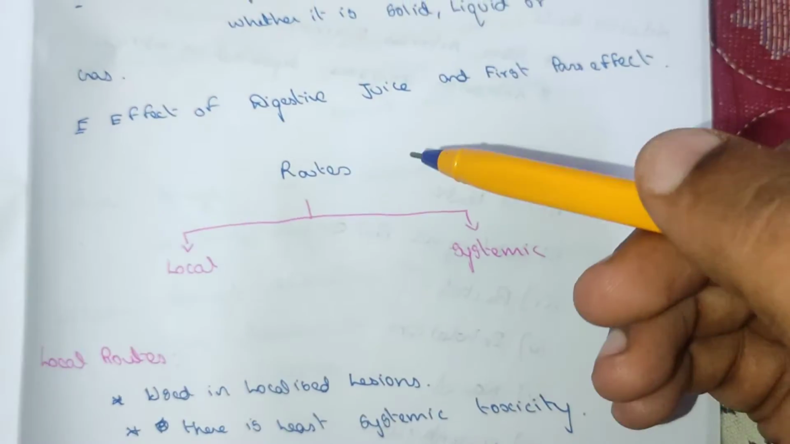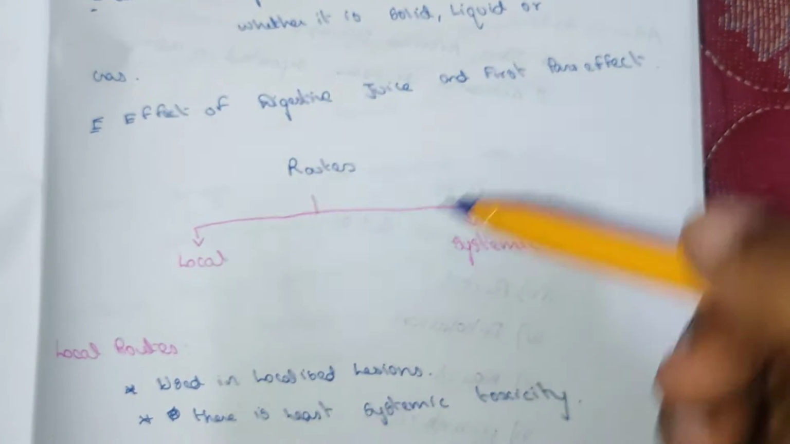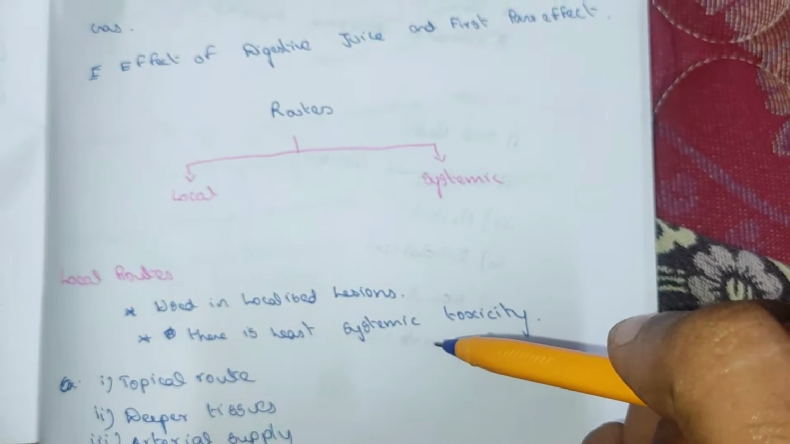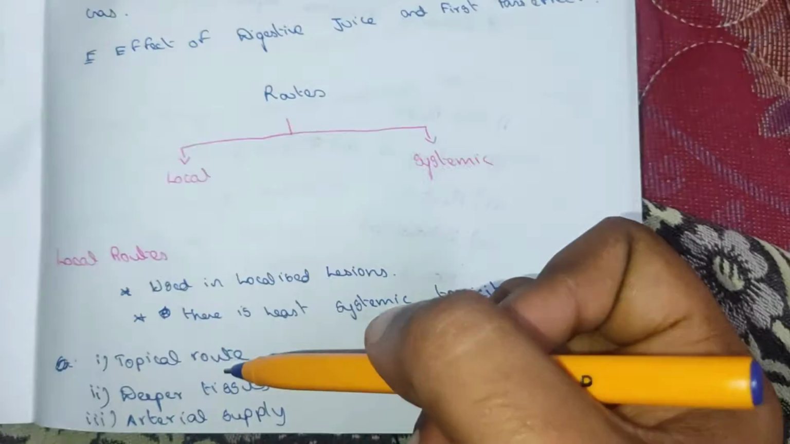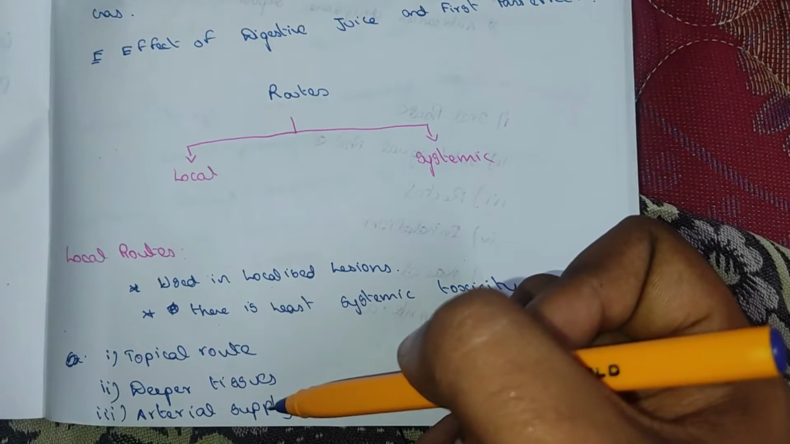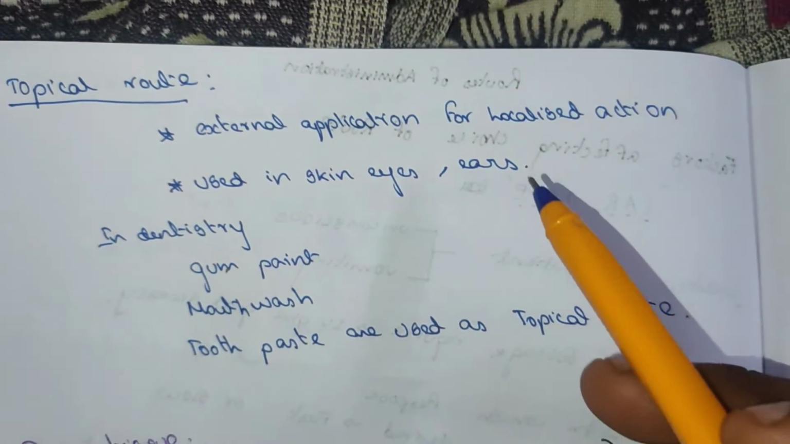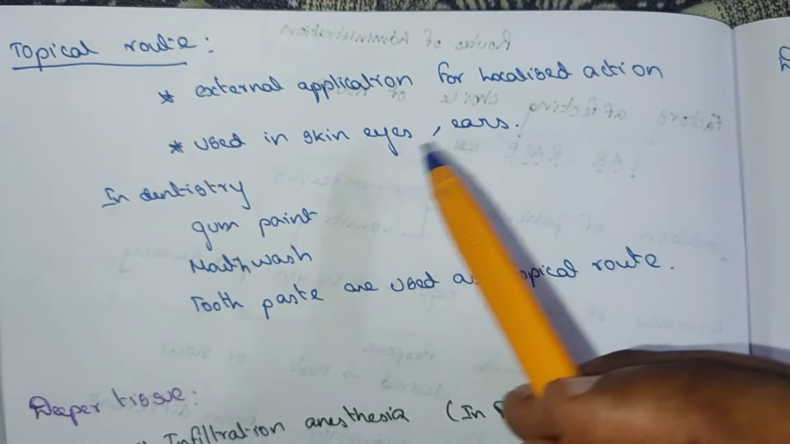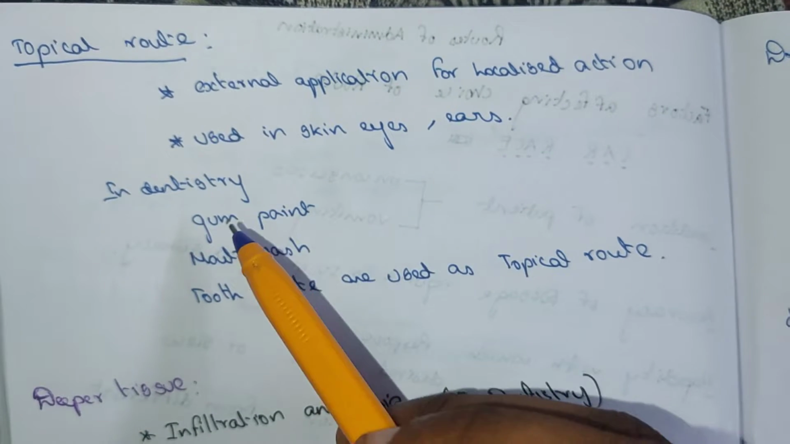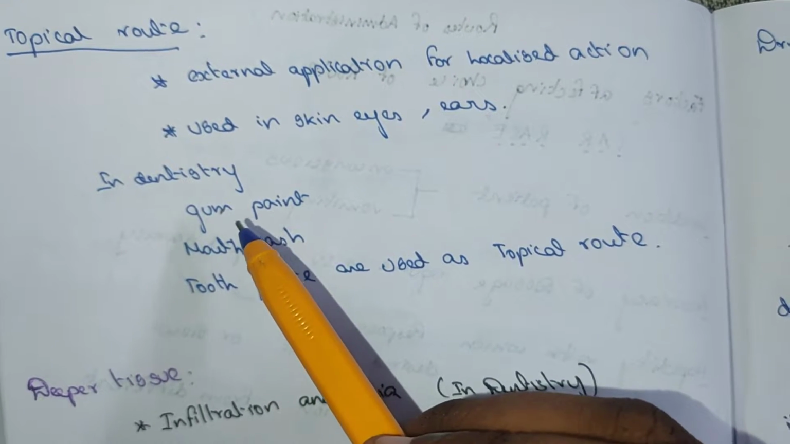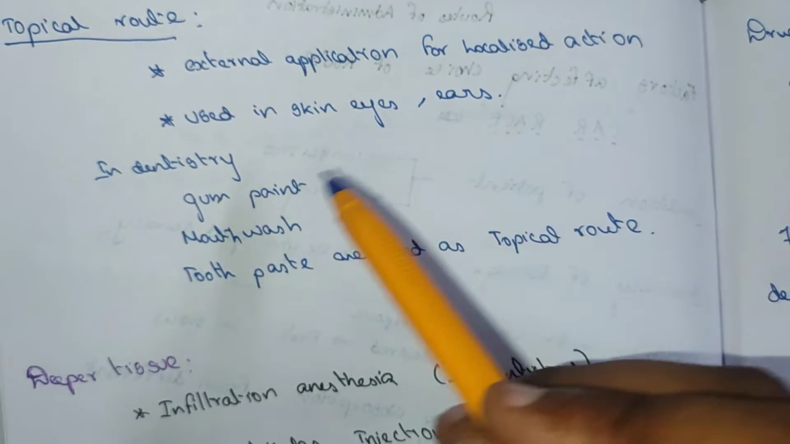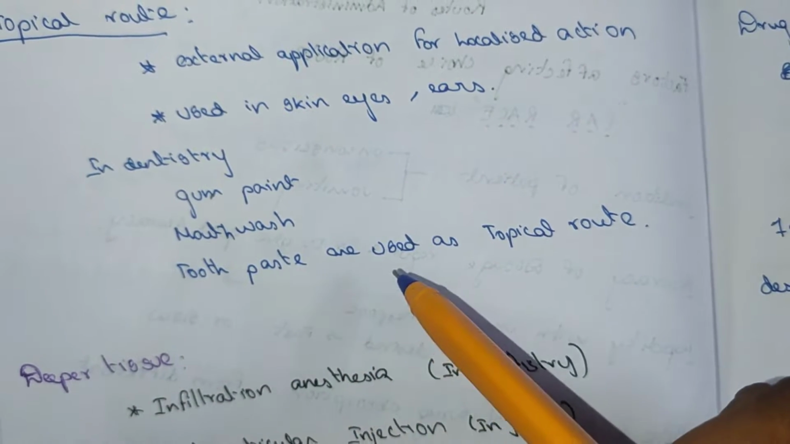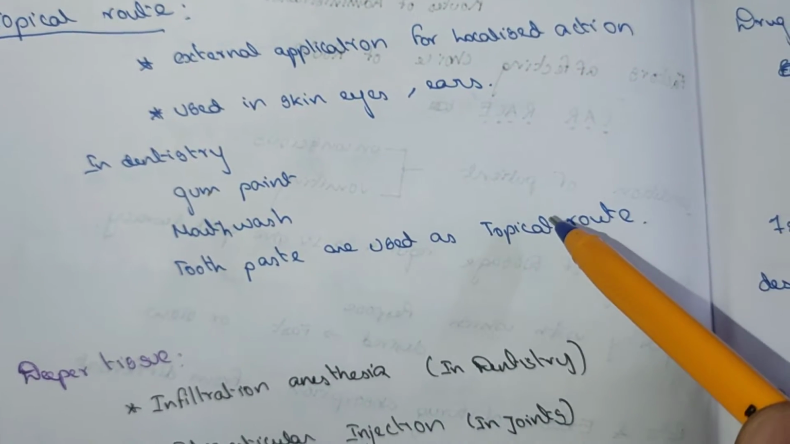Next, routes. There is the local route as well as the systemic route. Local route is used in localized lesions, and there is least systemic toxicity. The local routes are topical route, deeper tissue, and arterial. The topical route is an external application for localized action. It is applied externally and used in skin, eyes and ears. In dentistry, gum paint, mouthwash and toothpaste are used as topical route.